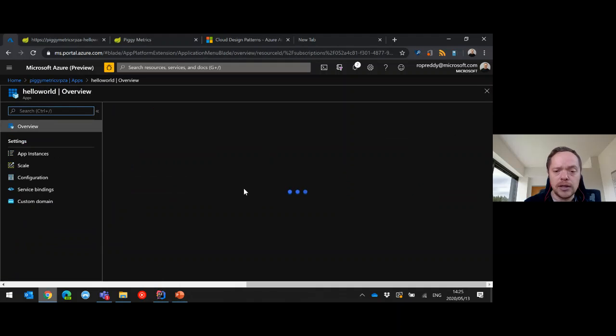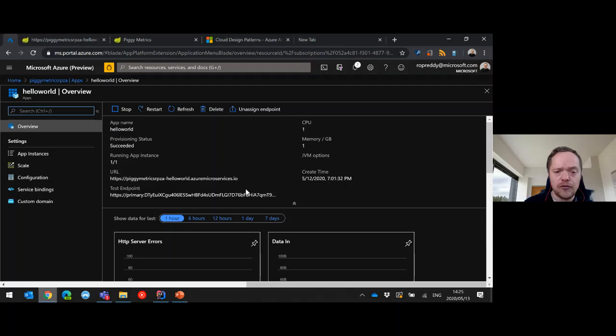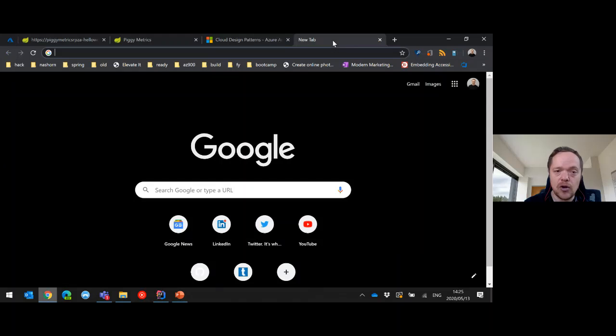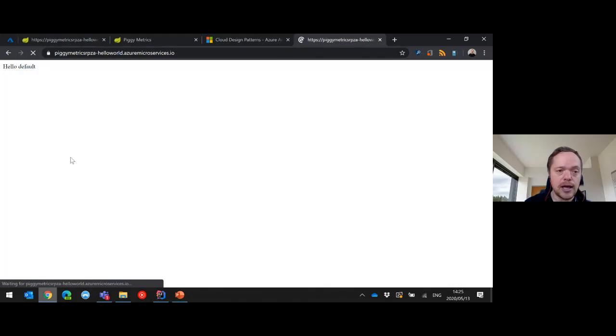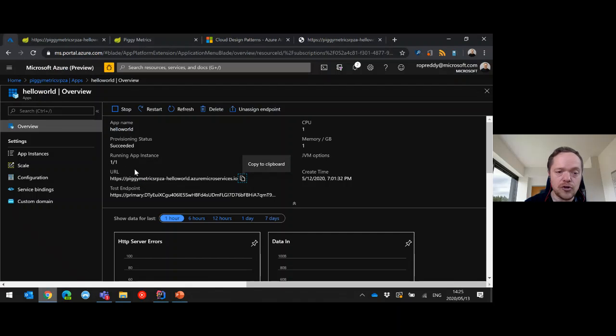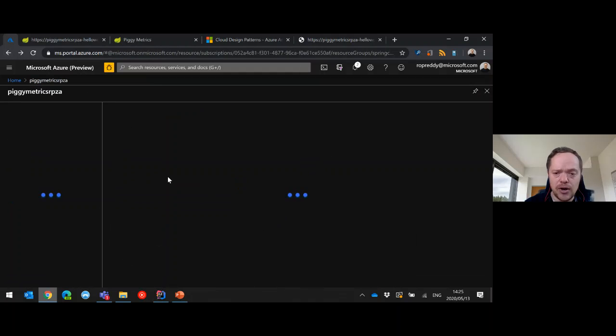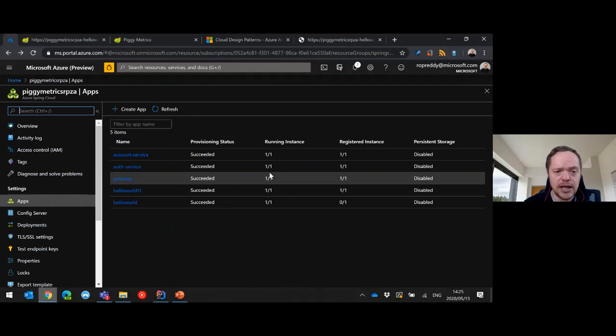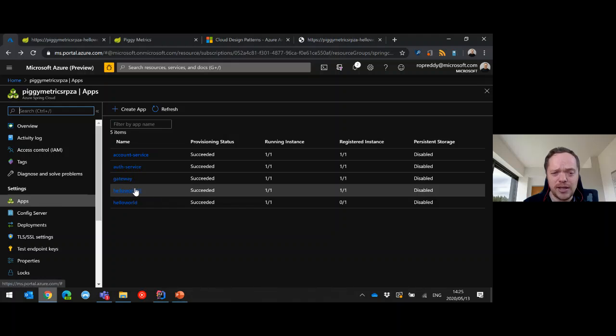I've got Hello World, and in Hello World here, this is the first instance of Hello World. You'll see there that it's giving one CPU and one gigabyte of memory. I've got my little application here. I can click on it, go into it and view it, and it just says hello, and I've just left the name as default. But I also have another application here on Azure called Hello World 11 that I created recently, and Hello World 11 actually runs Java 11.